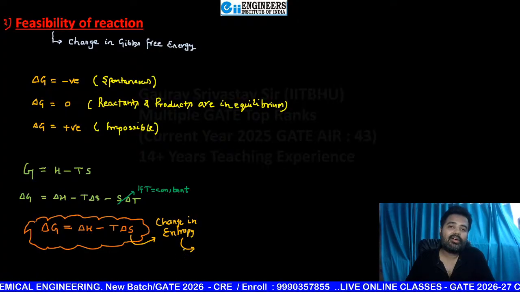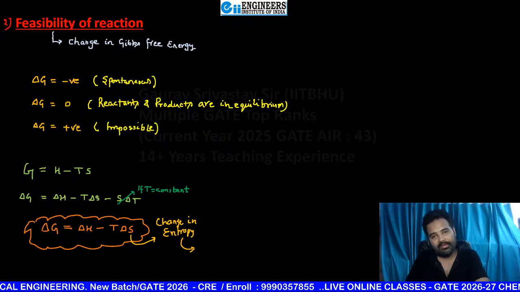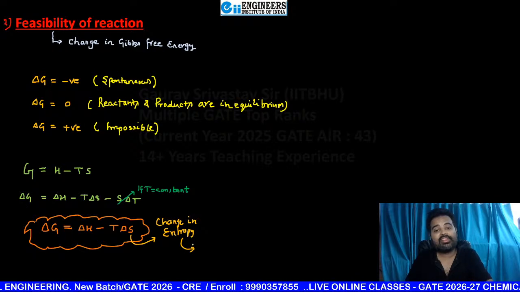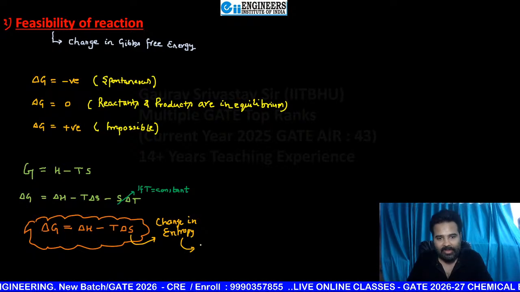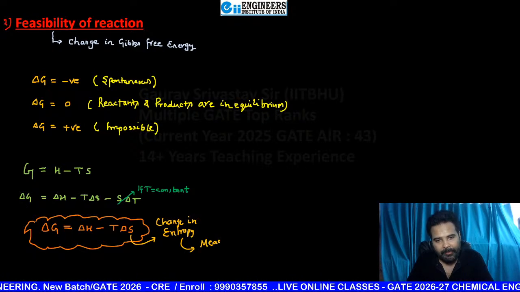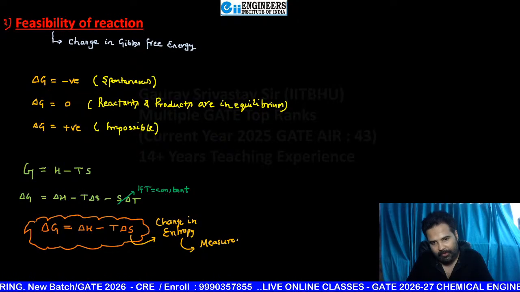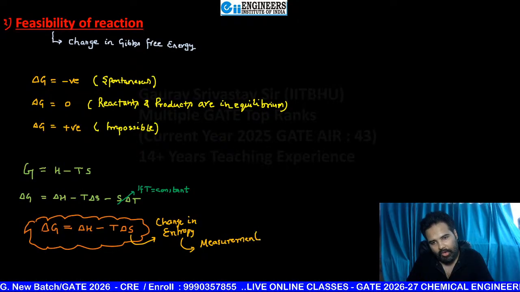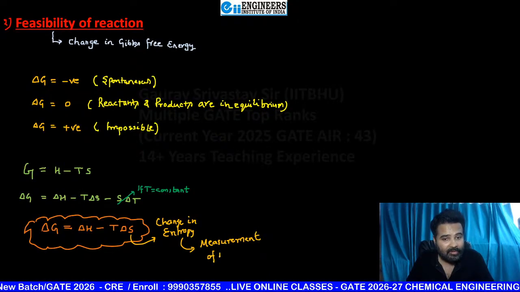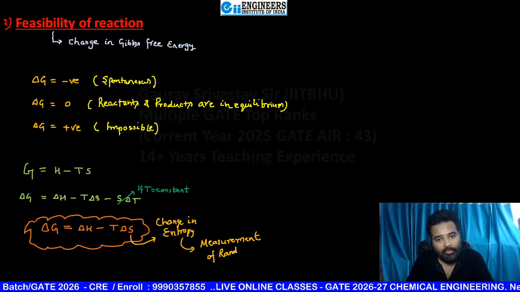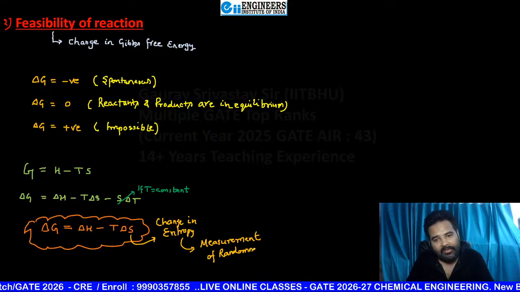Actually, this is the measurement of randomness. Entropy is the measurement of randomness.